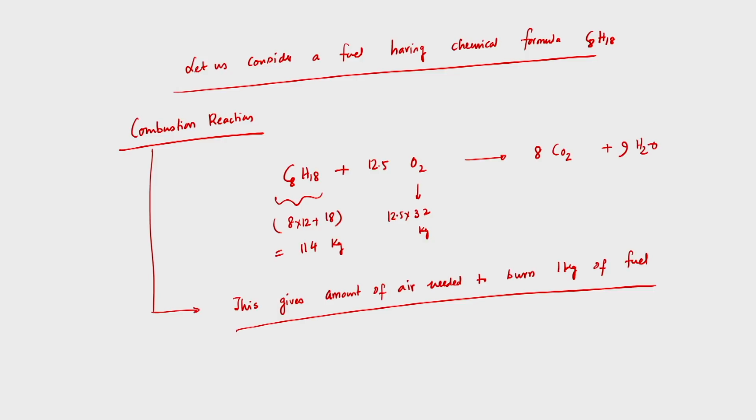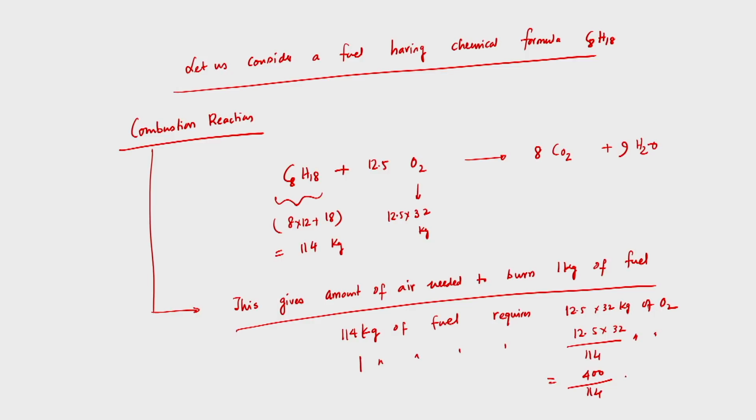So, I can calculate the amount of oxygen required to burn per kg of fuel. That means 114 kg of fuel requires 12.5 into 32 kg of O2. So per 1 kg of fuel we require 12.5 into 32 divided by 114 kg of oxygen. That is 400 divided by 114, equal to 3.509 kg of oxygen.